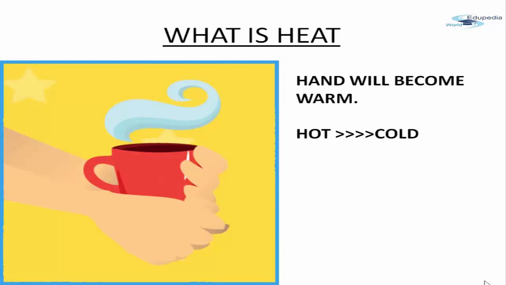After some time, you will feel warm. Your hand will become slightly warmer, right? Why is that so? That means heat is transferred from the cup onto the hand, and that's why we feel warm. Our hand feels warm. So energy is transferred from a hotter object towards a colder object, right? And that's why we feel warm.